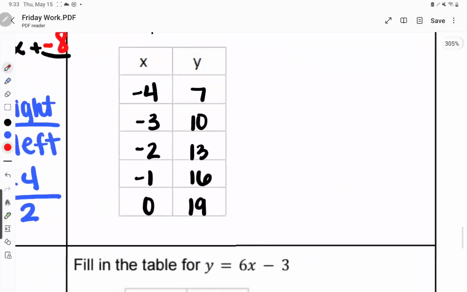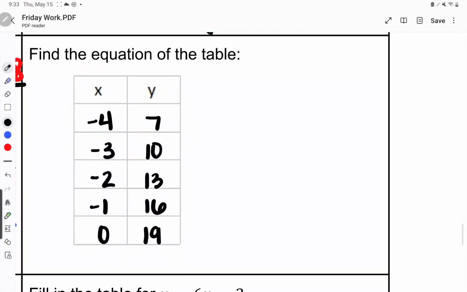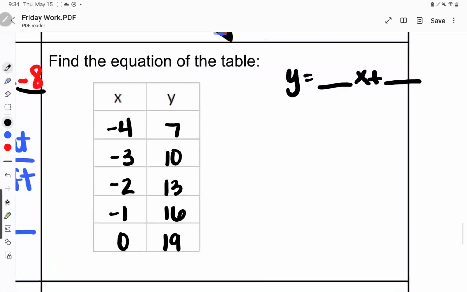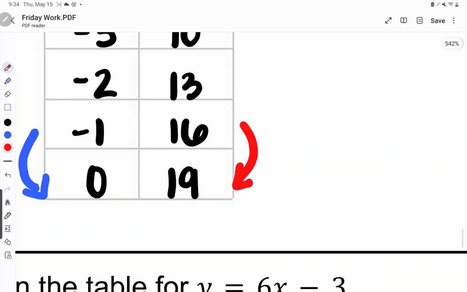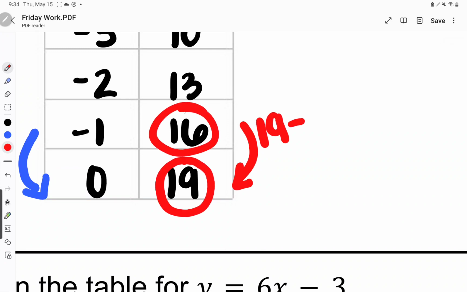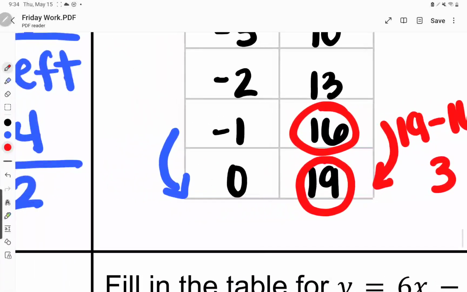All right, next one, we're dealing with finding an equation of a table again. So I have y equals blank x plus blank. Now, on the right side over here, these are all positives. On the left side, it's all negatives except for that last little one right there. So I'm going to draw my arrows here so I don't have to deal with as many negatives. Okay. On my right side, what am I going to subtract? 19 minus 16. Well, what's 19 minus 16? 3.